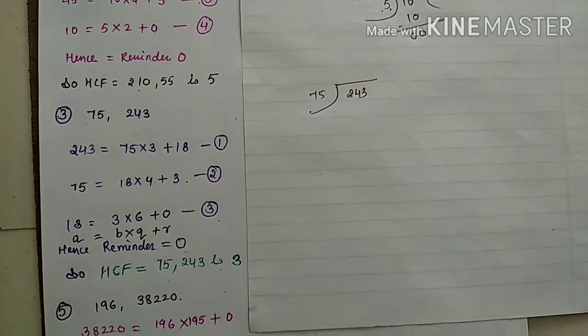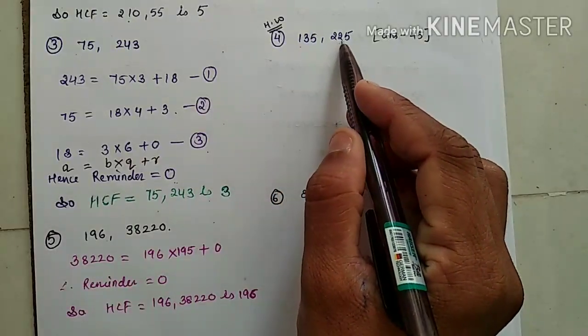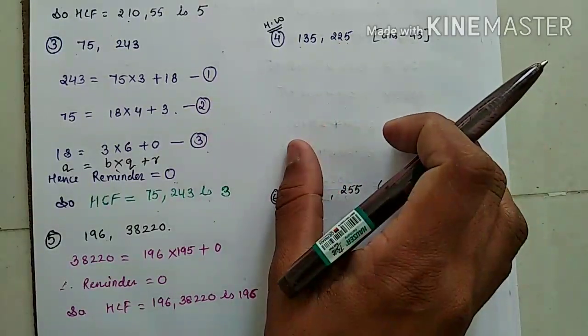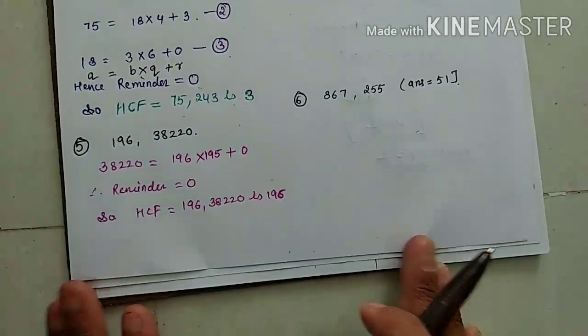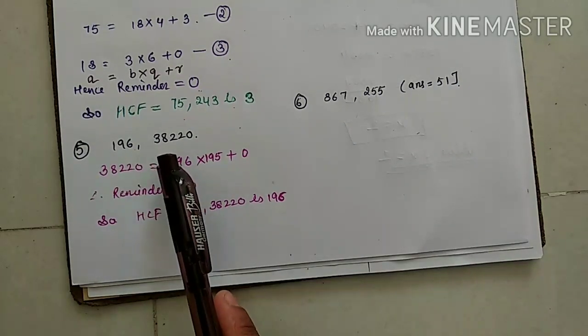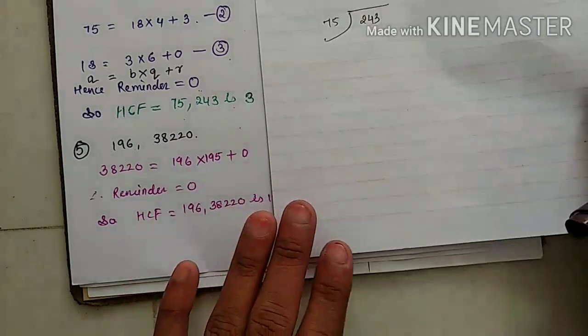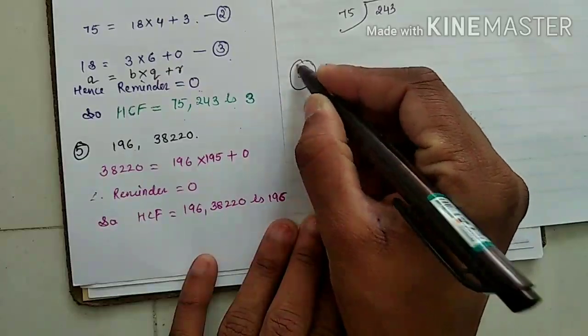Is it clear? Now come to one more question I am giving you as homework: 135 and 225. The answer I have written here is 45. Try to solve. I will give you the answer tomorrow anyhow, but try first yourself. Now come to the last question, the second last question of question number 4: 196 and 38220. This question is very complicated because it has very big numbers. Just see how I can solve this question.